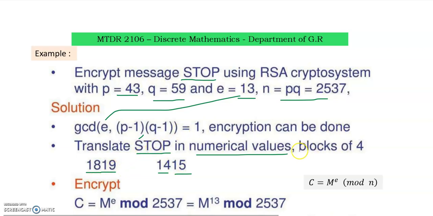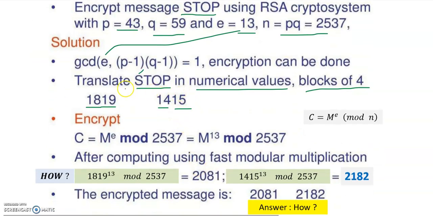Now what is given here? We are writing blocks, because suppose you take all these digits for the calculation, it is very difficult to do in the calculator. So I am taking blocks of 4 numerical values every time, so I take 1819 and then for the next step I take 1415. Understand what I am telling? You cannot take all the digits one time for the calculation, because what is the rule here for the encryption?